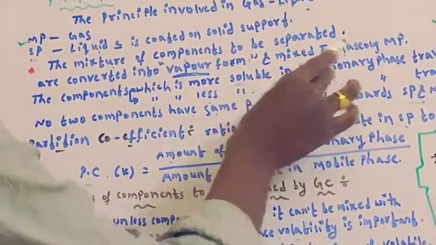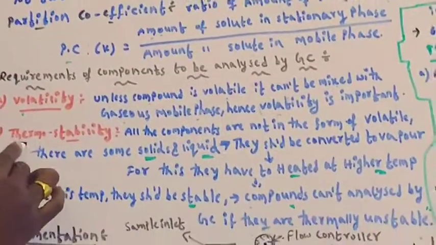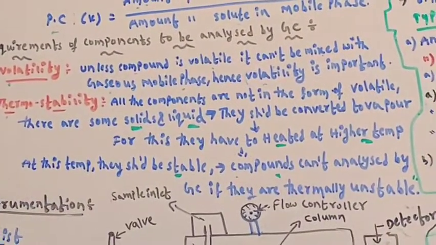It should be mixed with the gaseous mobile phase. Only in the vapor form can it be mixed; otherwise it cannot be mixed. Volatility is the important thing. Then the second property is thermostability.